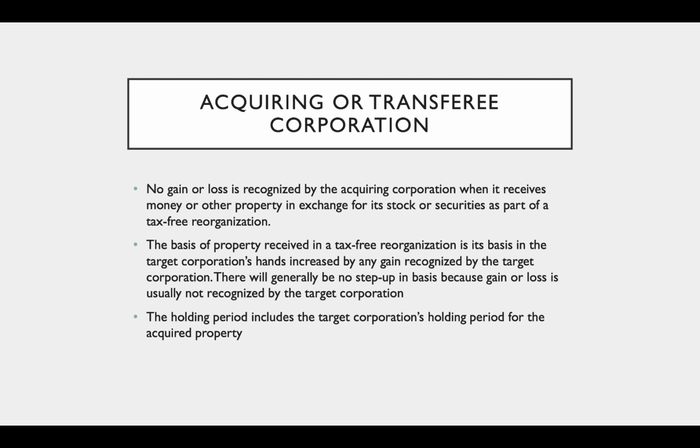There will generally be no step up in basis because gain or loss is usually not recognized by the target. And then the holding period is going to include the target corporation's holding period for the acquired property. And if you think about it, this makes sense. If there's no gain or loss recognized, then the basis will be a transferred basis. And if there's no gain or loss recognized, the holding period will include the holding period of the target.